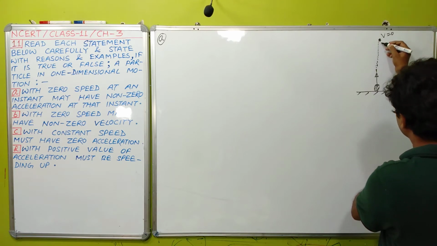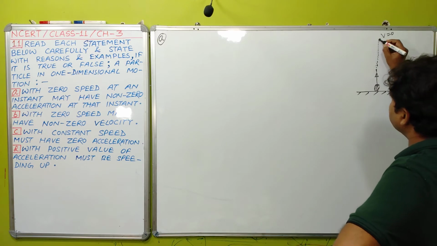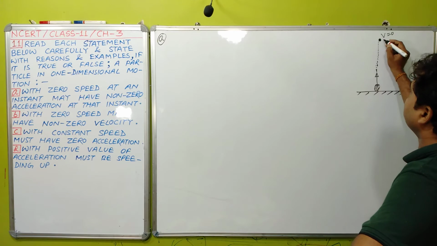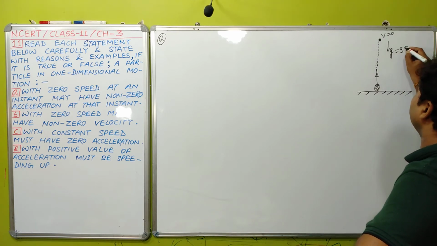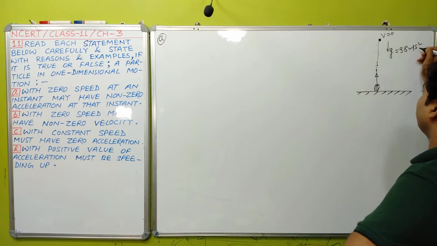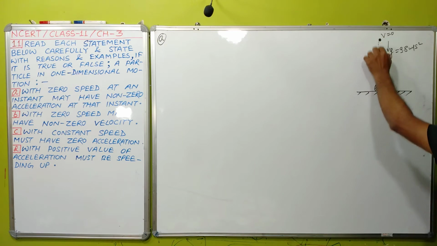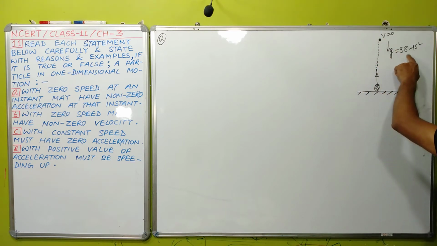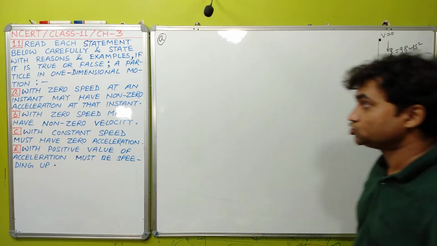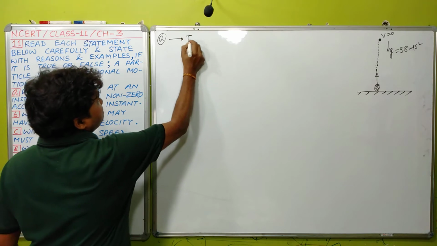Thereafter, it comes towards the downward side, and still at this instant, when its speed is zero, acceleration is not zero, rather it has value g equals 9.8 meter per second square. So it is possible, students, that for a particle in one dimensional motion, its speed at any instant is zero but acceleration is not zero. This is correct, non-zero acceleration. So statement A is true.